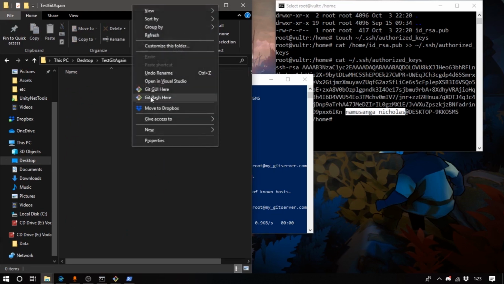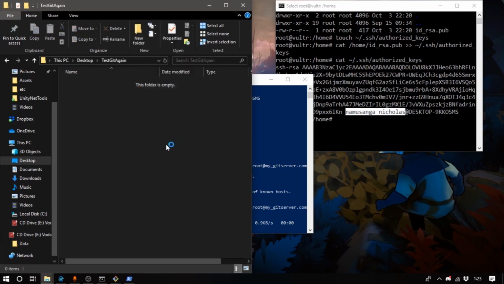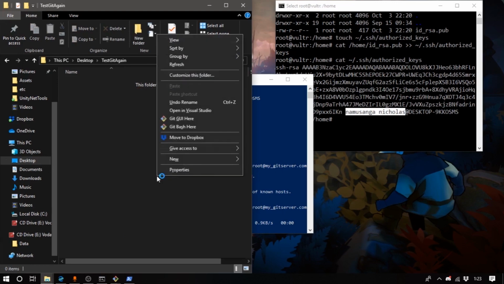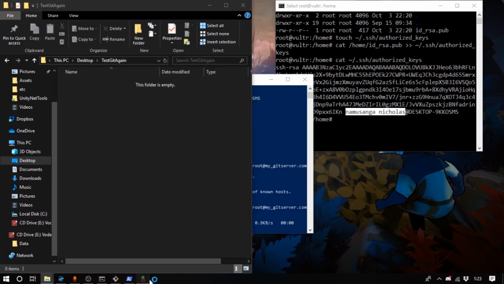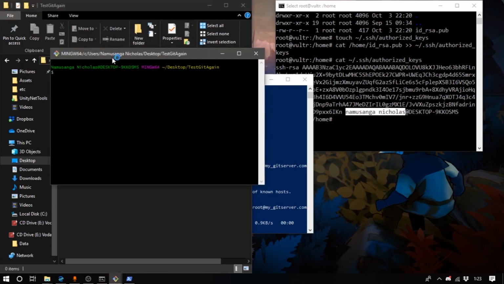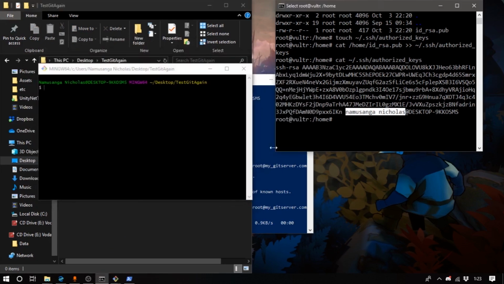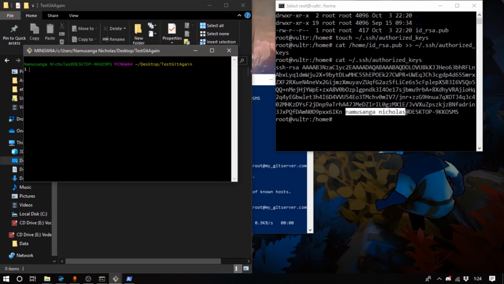And right click, and we can go ahead and do, oh my god, git GUI. We'll go ahead and do git bash. Here it is, and we just want to clone this repo again. And notice how fast it's going to be this time.